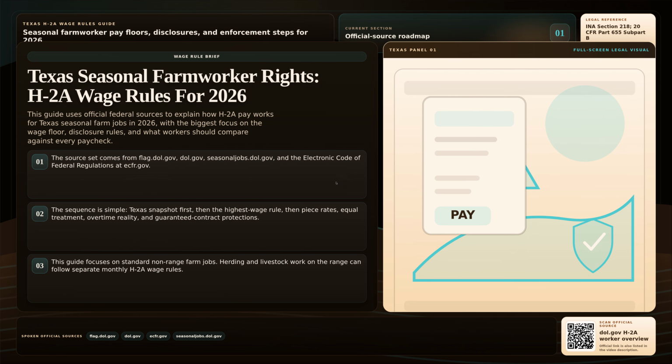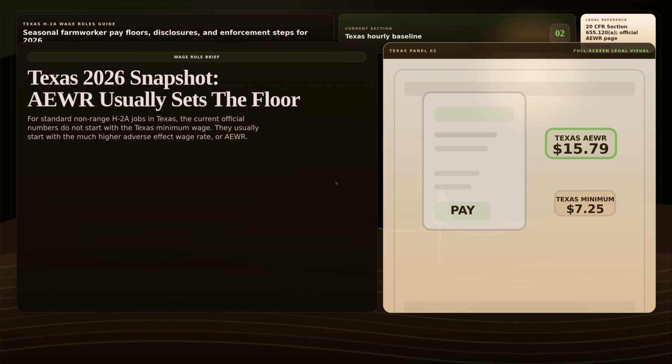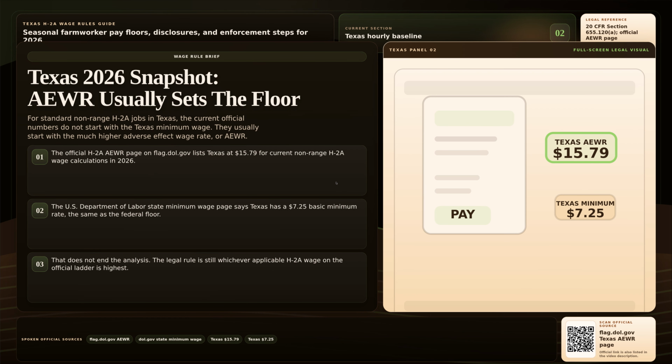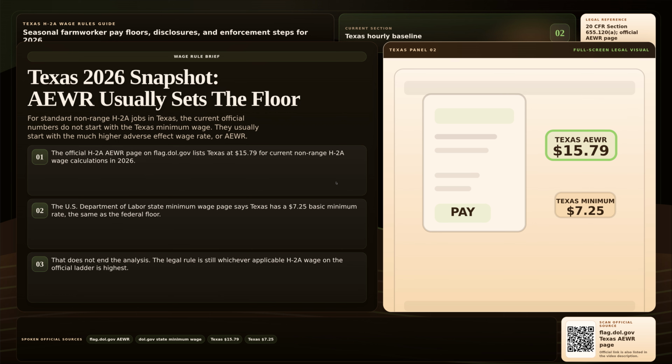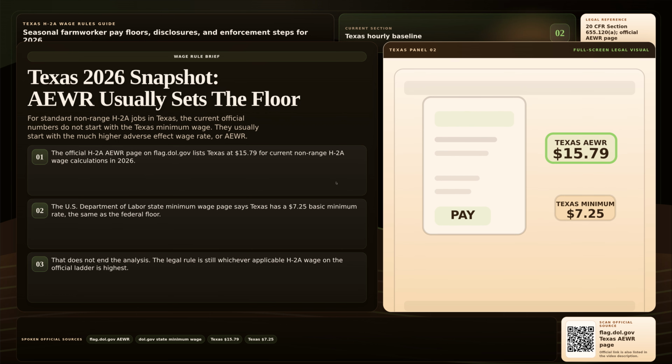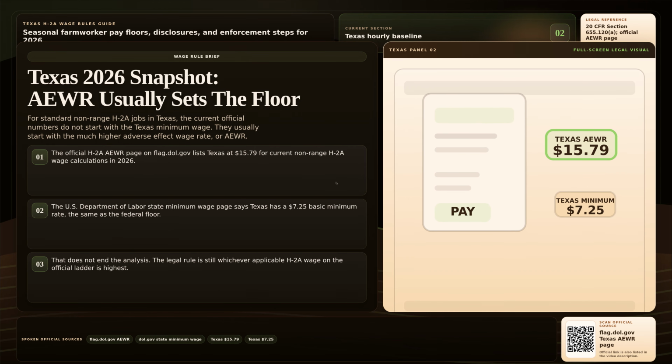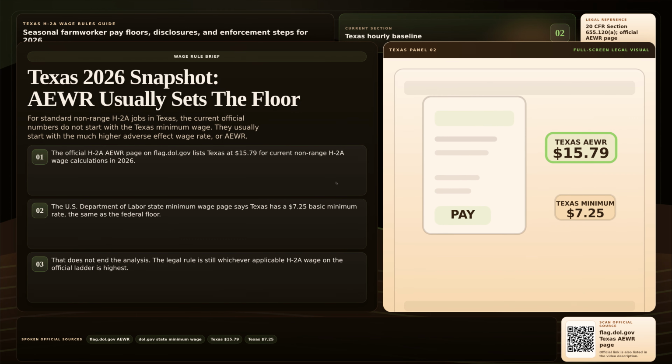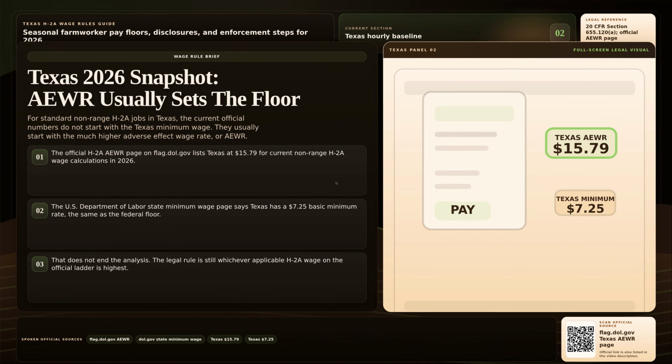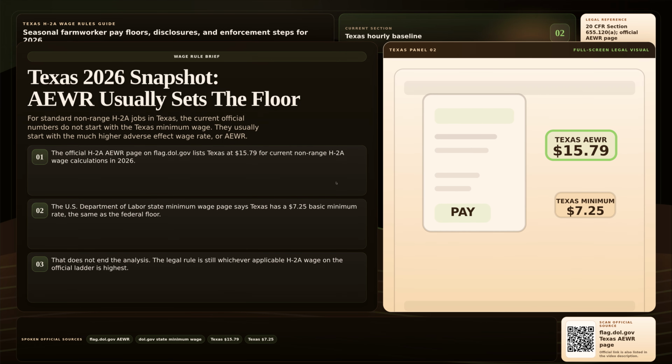On the official H-2A adverse effect wage rates page at flag.dol.gov, the current Texas rate for non-range H-2A work is listed at $15.79 per hour. On the U.S. Department of Labor state minimum wage page at dol.gov, Texas is listed at $7.25 per hour, which matches the federal floor. That means many Texas H-2A jobs start far above the ordinary state minimum wage. But this is only the first checkpoint.